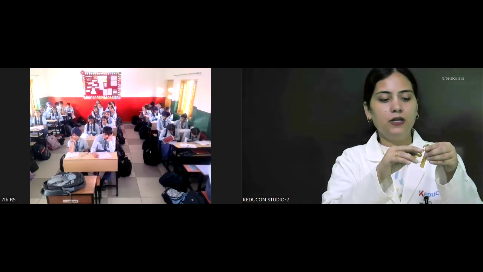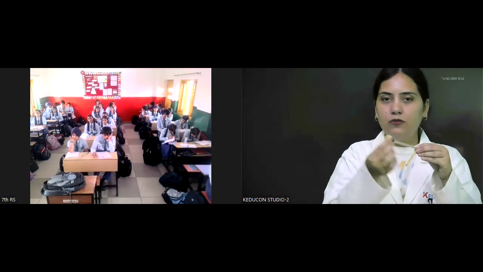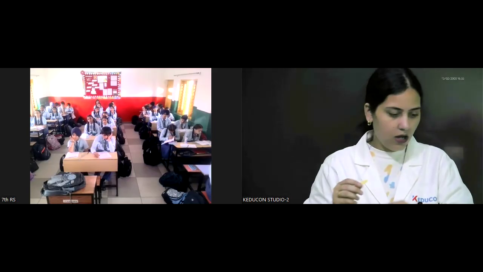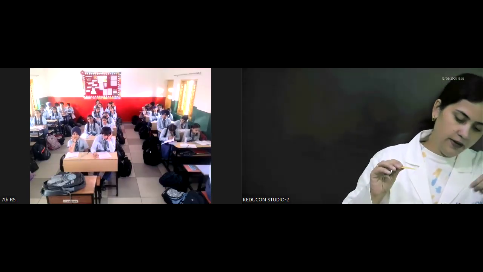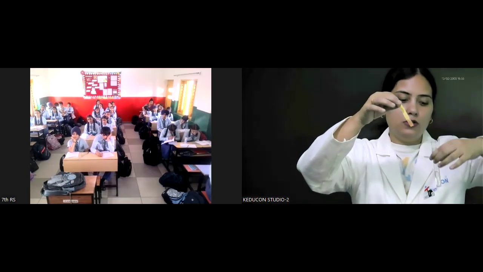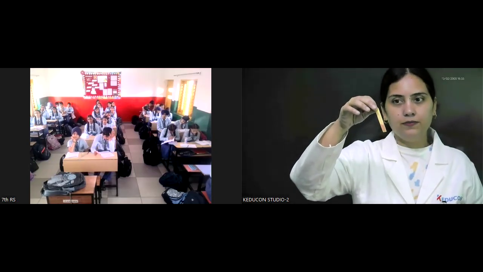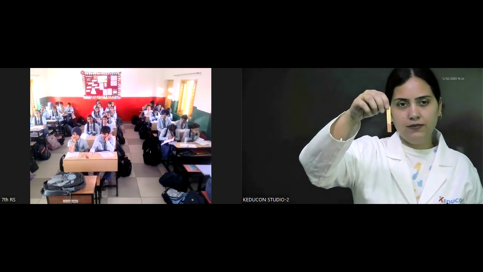So I have this pH strips with me. So इसी में से एक strip I'm going to take. ठीक है? Now I have a solution with me. So I'm going to put this solution. In this solution, I'm going to put this. So is there any change in the color?